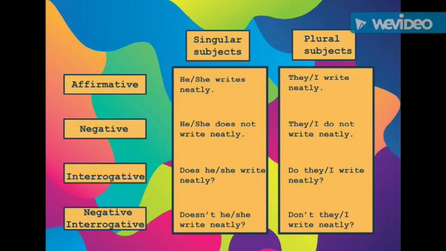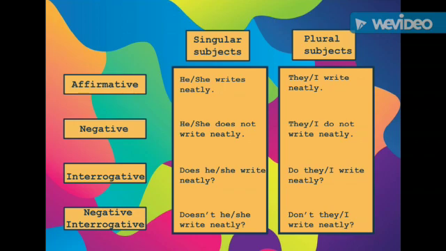In affirmative versions, we add s to the main verb in singular subjects, and in plural subjects, we don't add s to the main verb. In negative, interrogative, and negative interrogative versions, we use helping verb does in singular subjects and remove the s with the main verb. And in plural subjects, helping verb do is used. You may have a look at the sentences to have an idea of whatever has been discussed right now.